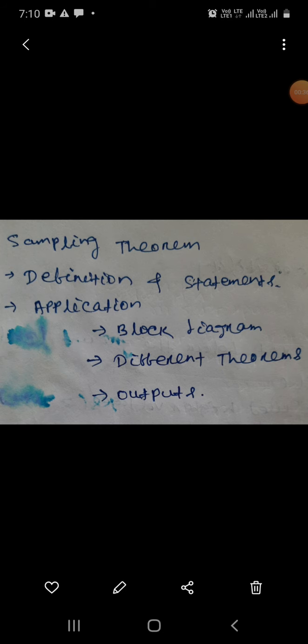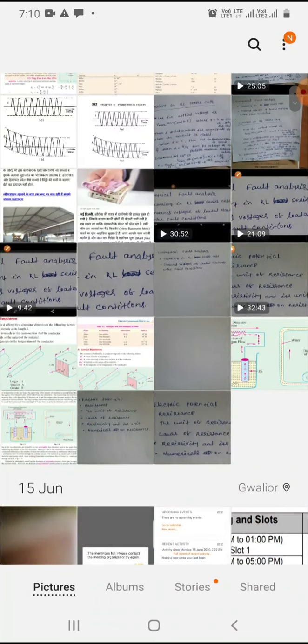So, as we know, a signal has three properties: amplitude, then frequency, then phase.